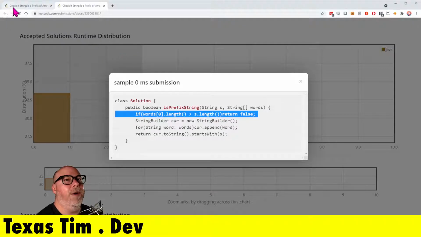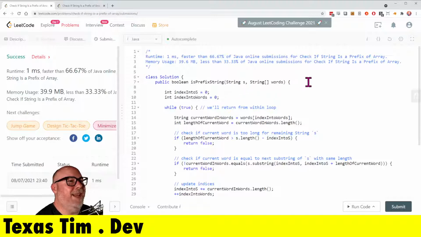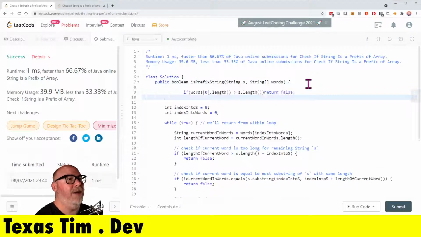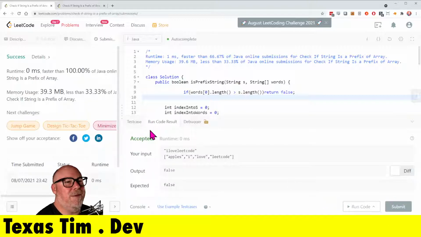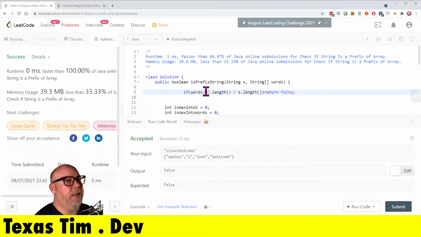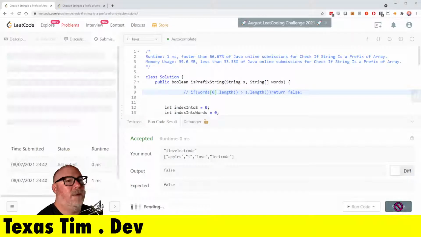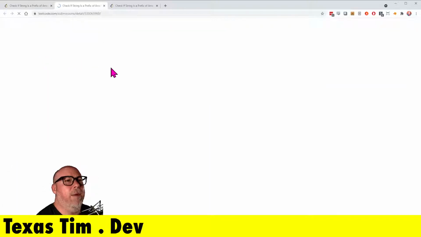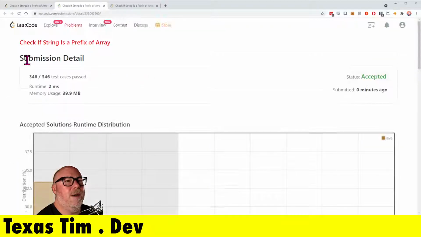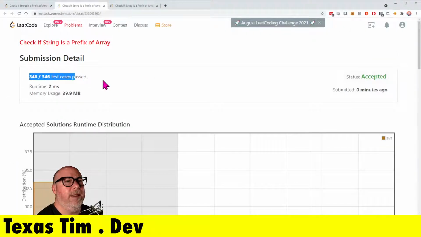I wonder if I include that, is that gonna boost my score? Let's see. Am I gonna get a little bit faster? Look at that, I went down to 0. Let me take that out. Let's back up to 2. Wow, that is really interesting. How many test cases are there? 346.